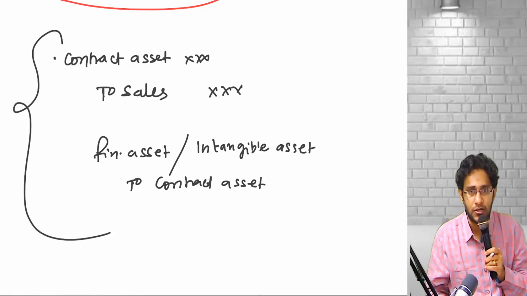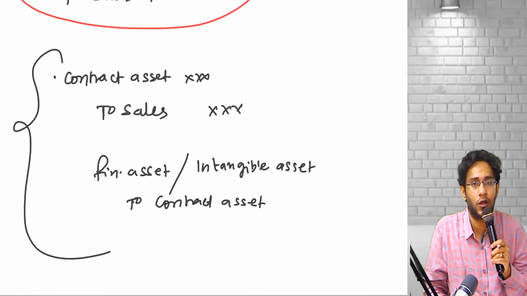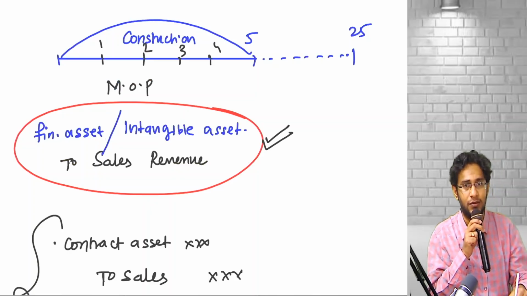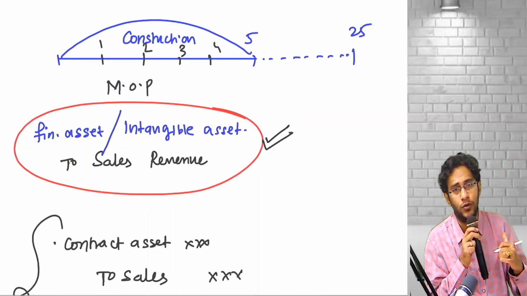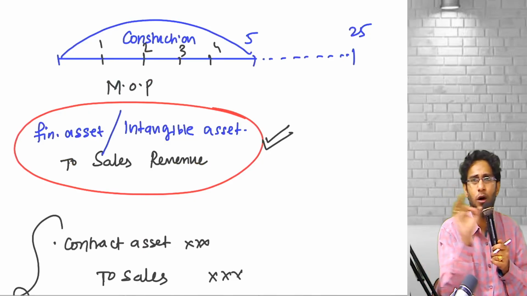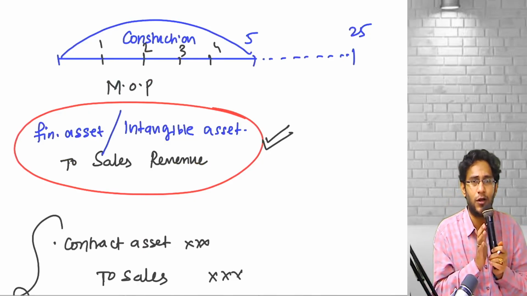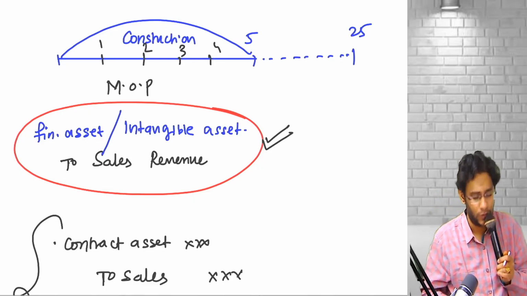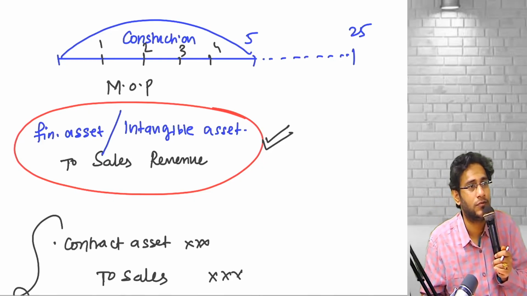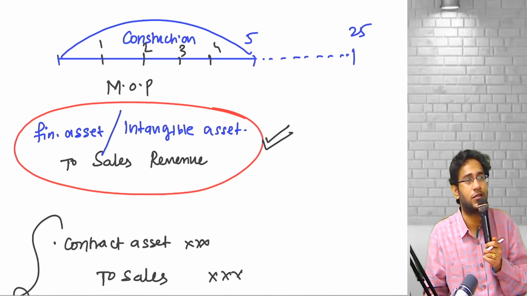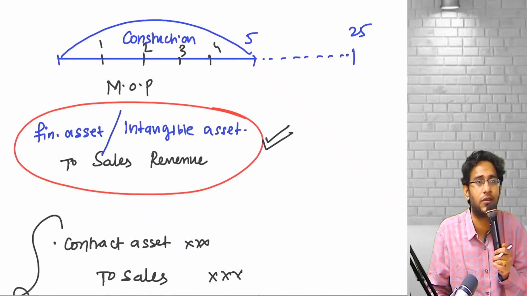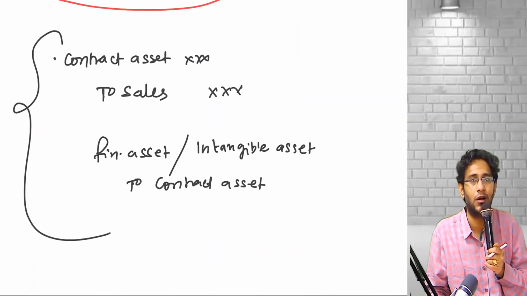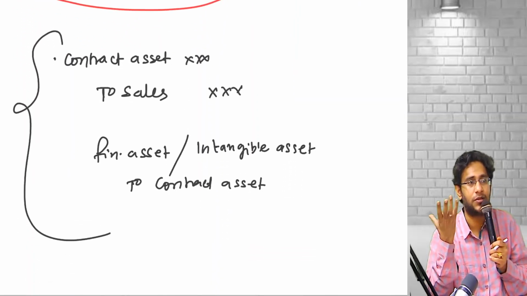Study material, whatever question is there, and 5 years put together, a gross entry. So that fellow wrote this entry. You should know why you are writing this, but you should also know that this is not the entry you will write every year. For a question, a small tweaking they make. Instead of 5 years, they give you 3 years of construction, and each year's cost and all they gave you. You go and write this entry, you are gone. Intangible asset every year, how can you recognize, sir? You have a right to collect toll only after the 3rd year. Every year, a dummy asset you have to create. In the 3rd year, the annual dummy asset will die, and the intangible asset will get created.